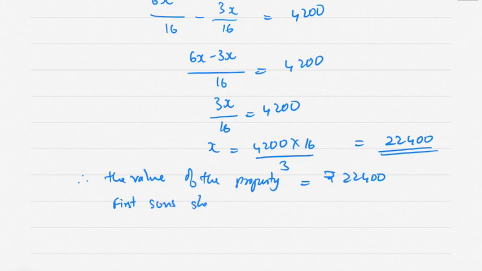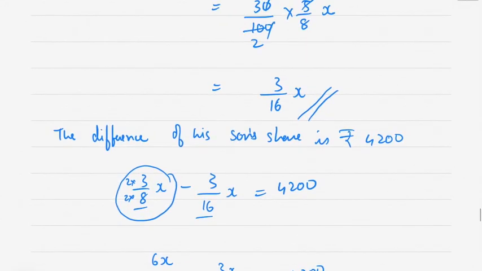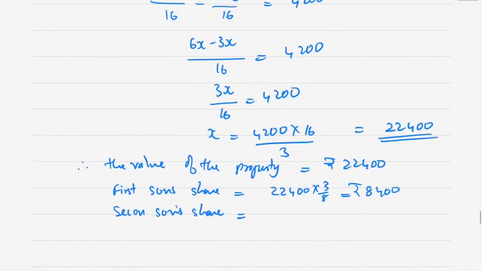First son's share is equal to 22,400 into 3 by 8, which comes to rupees 8,400, and second son's share is 30% of remainder, but we calculated it is 3 by 16x. So 22,400 into 3 by 16.